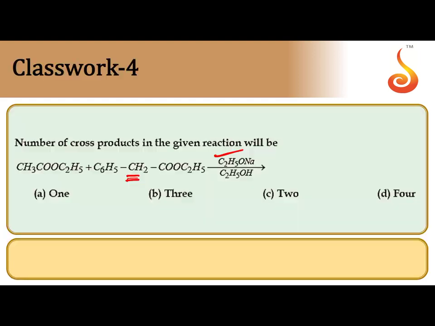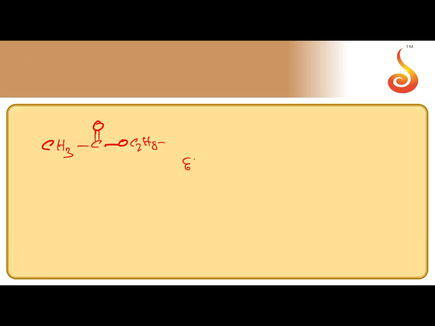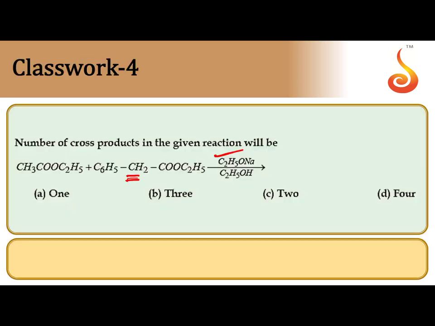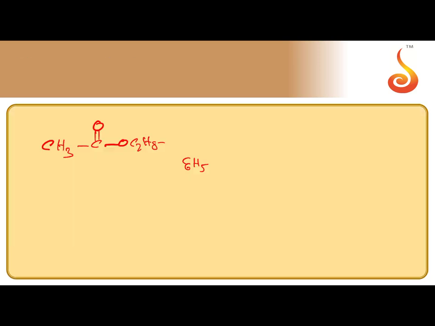First, ethyl acetate is the substrate, CH3COOC2H5, and the reagent is C6H5CH2COOC2H5.